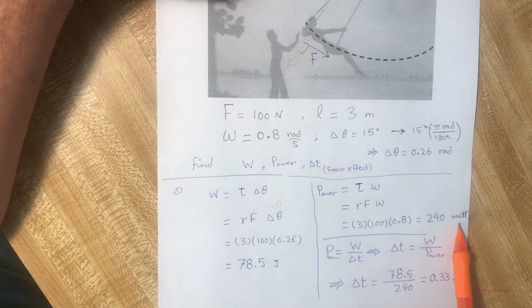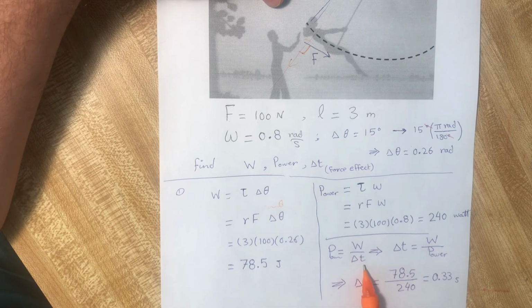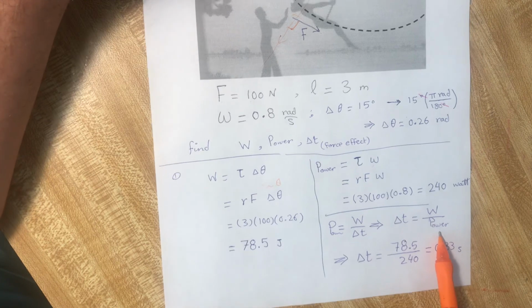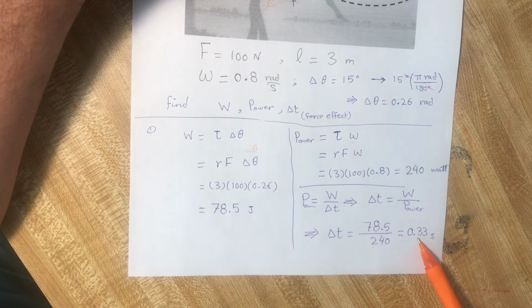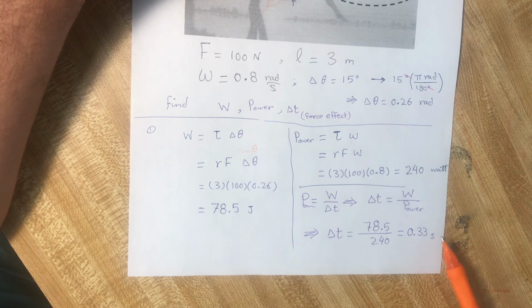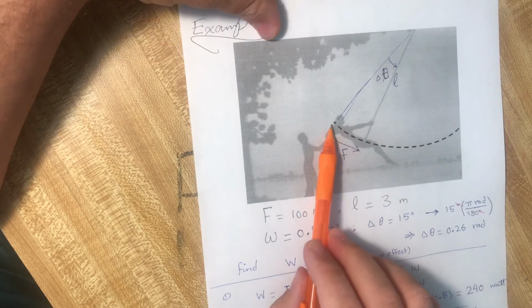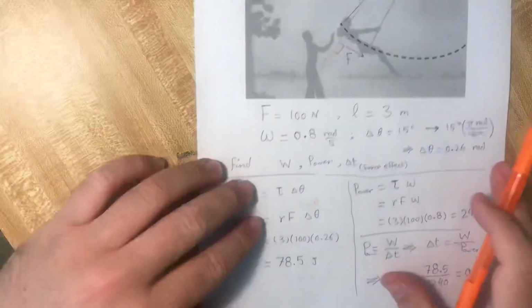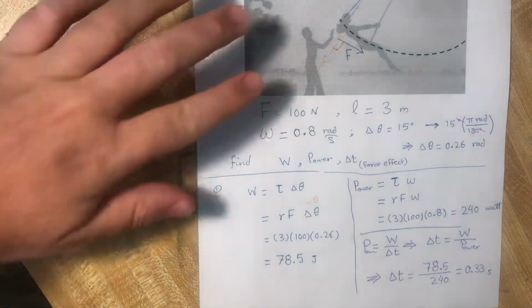Okay, we can find the time. The power is equal to work over time, so the time is equal to the work over the power. This will be equal to 0.33 seconds, almost a third of a second. This man pushes the woman for a third of a second, and the swing is going. This is a simple example. You can solve many examples like this. Thank you.